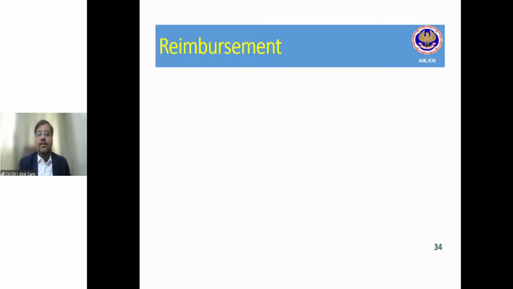So friends, if you have not read the standard carefully, probably you will assume that, oh, I am talking about my dismantling cost provision, right? So let's say today cost is 10 lakh rupees. If I factor in the inflation, it comes out at, let's say, 25 lakh rupees at the end of 3 years. But I'll get 5 lakh rupees at the end of 3 years. So I should create a provision of 20 lakh, which is after 3 years, and I have to discount that 20 lakh rupees. Okay. Probably, and many students have made this kind of mistake, right?